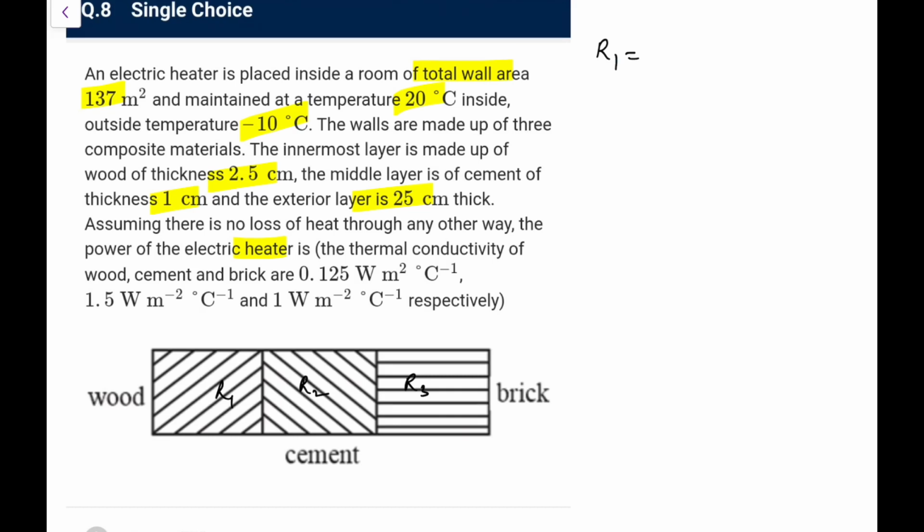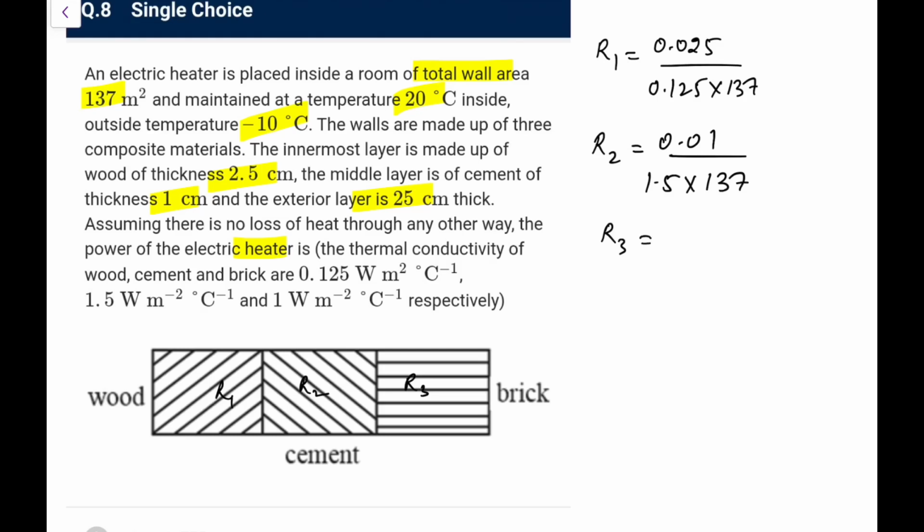So R1, we have the length given, that is 2.5 centimeters, so it is 0.025 L upon K. K of this is 0.125 into 137, L upon KA that we have written. This is R1. R2 similarly would be 1 centimeter, that is 0.01 upon 1.5 into 137. R3 would be 25 centimeters, that is 0.25 upon 1 into 137 that we have got.